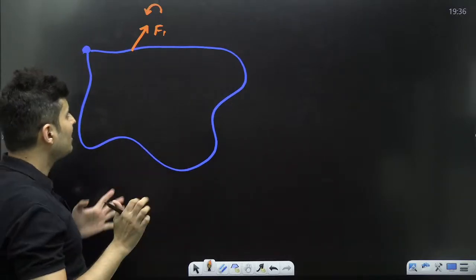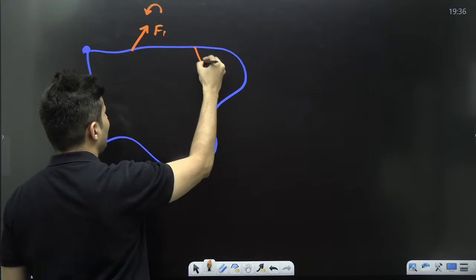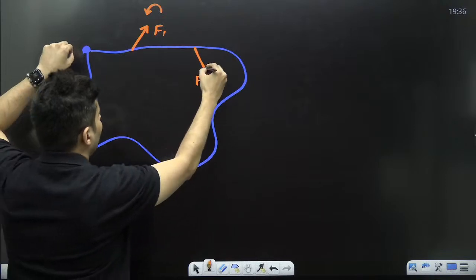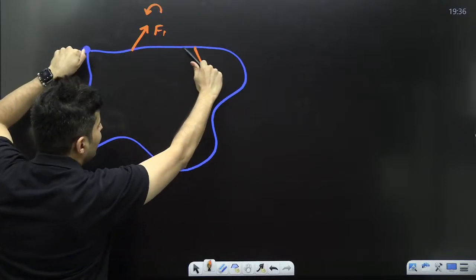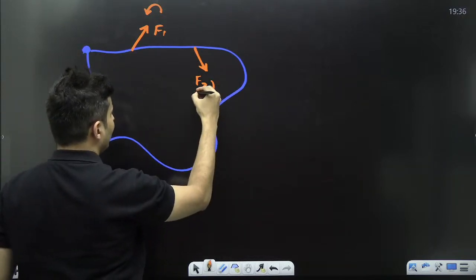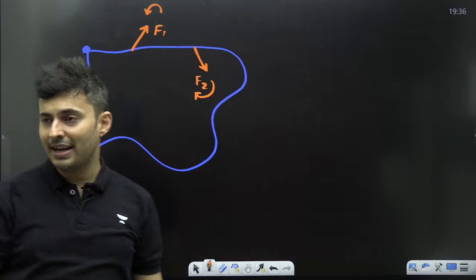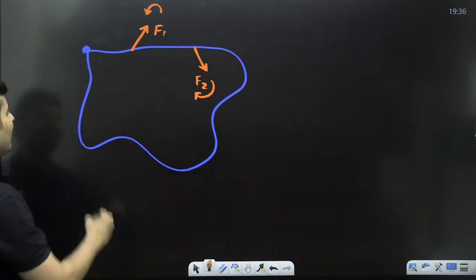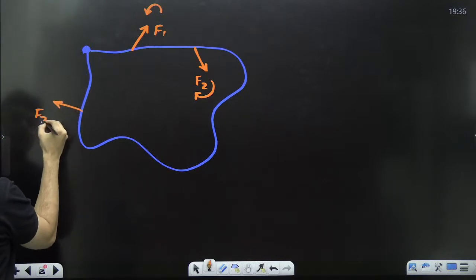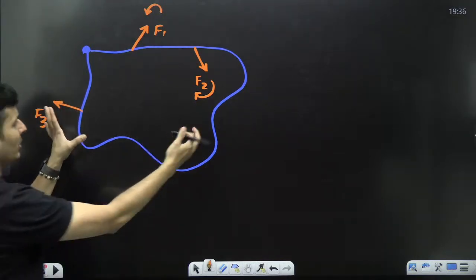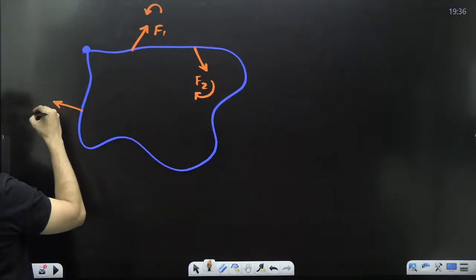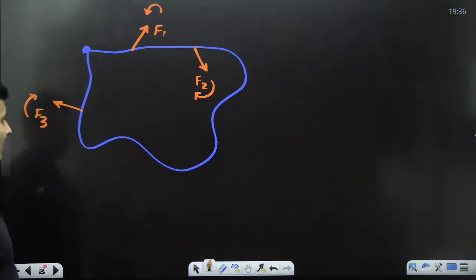Everybody with me? Similarly, if I apply a force like this, F2, on this body, see what will happen. This body will rotate in the clockwise direction, so this will create a clockwise torque. Similarly, if I apply a force in this direction, F3, this body will be pulled like this and rotate like this. Hence, it will create a clockwise torque.